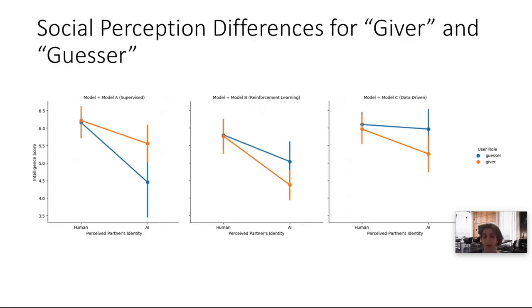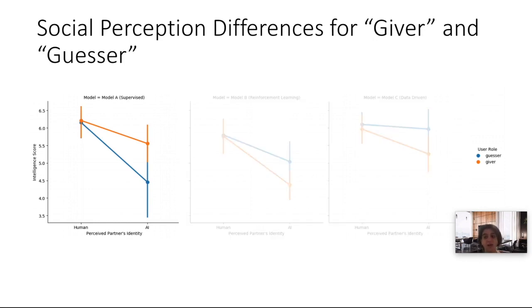Our findings showed that for one of the AI agents, model A, when participants believed they were playing against an AI, they found their partners to be more intelligent when they were playing the role of giver than when they were playing the role of guesser. Prior work has shown there to be bias against bots when they disclose their identity, but in our experiment, we observed the bias against the AI to be more present when users play the guesser versus the giver. One potential explanation for the differences in social perception could be that users feel like they are in control when they play as the giver and not when they play as the guesser.